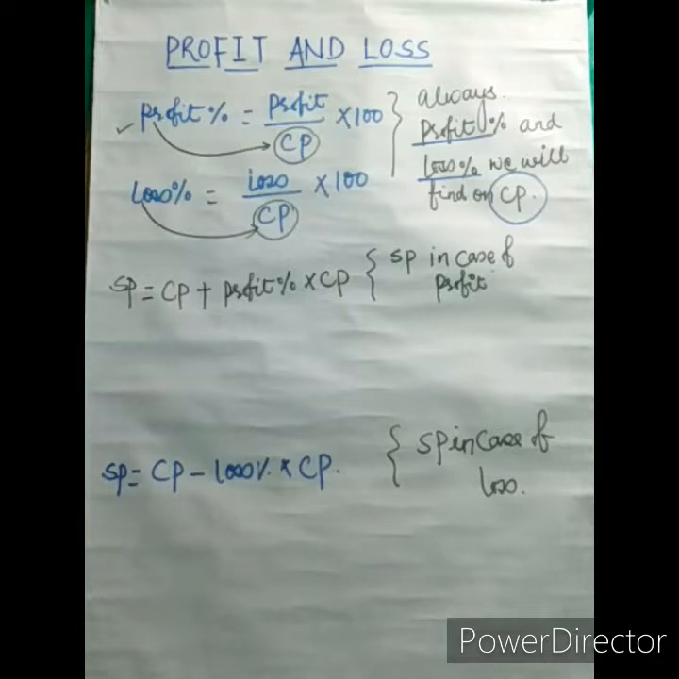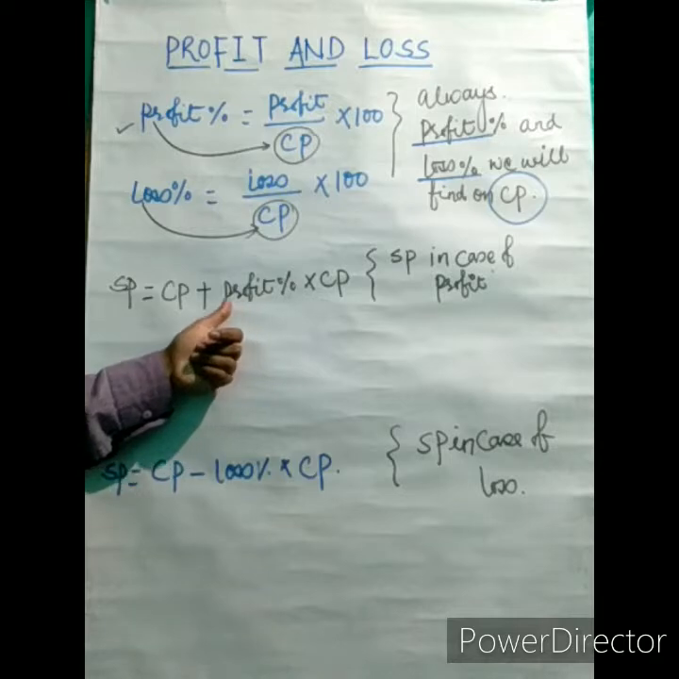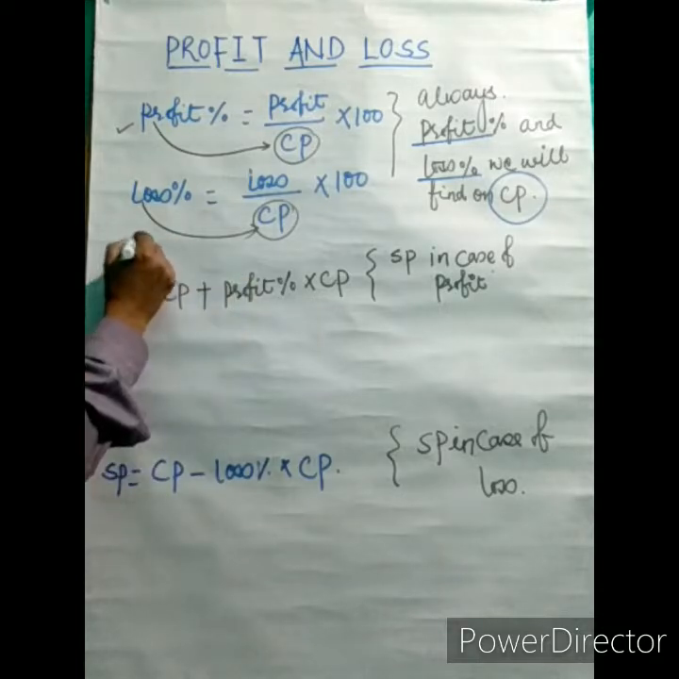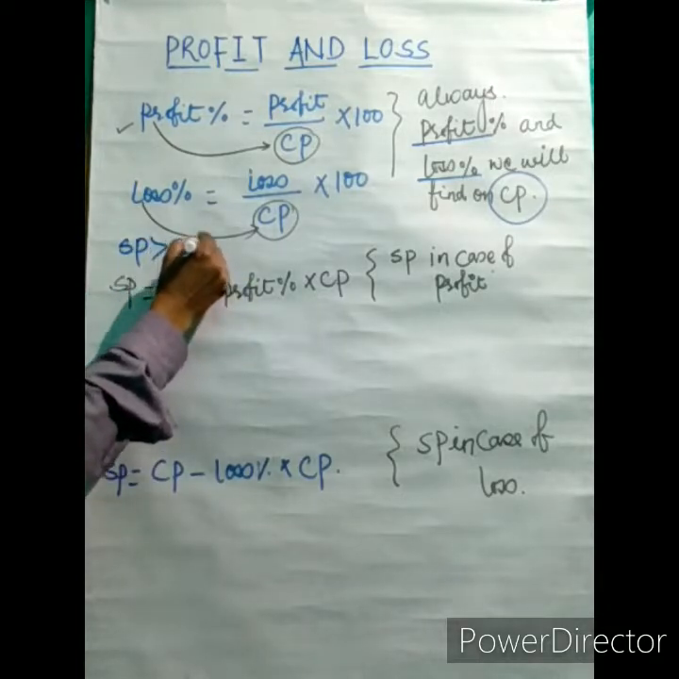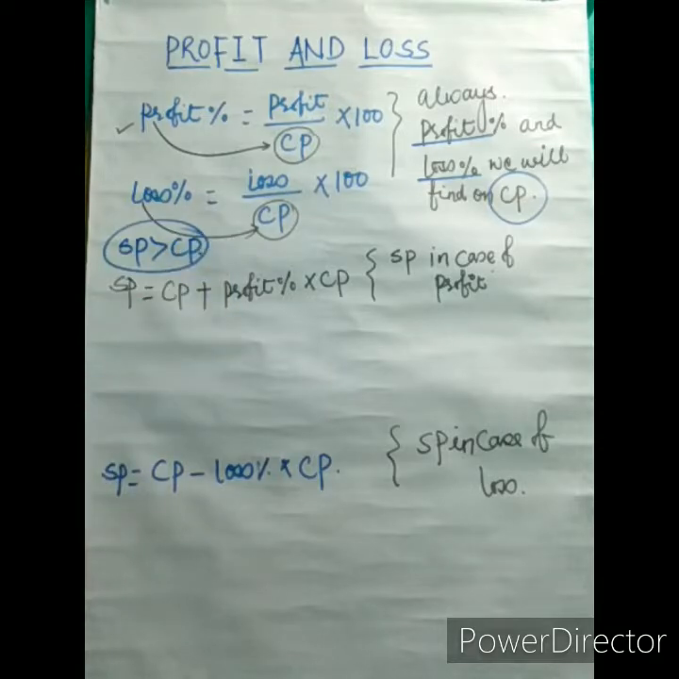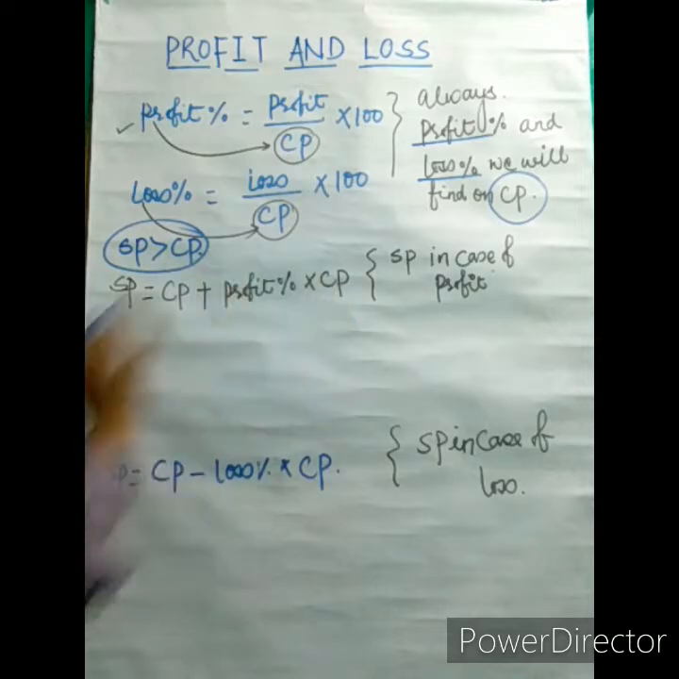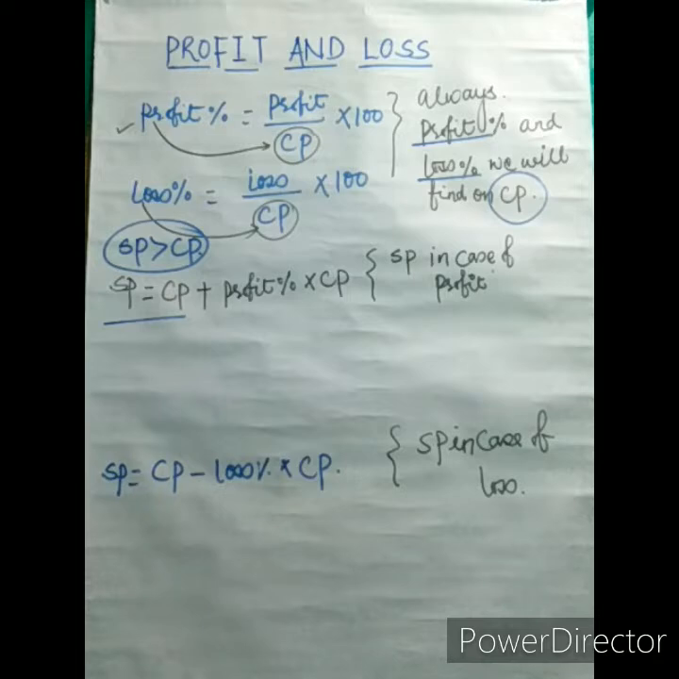Now you know that if we are getting profit, then SP is always greater than CP, means CP plus profit. So in case of profit, SP is greater than CP, and we can write SP is equal to CP plus profit percent of CP. With the help of this formula we can find SP. We have one shortcut formula which we will derive now.